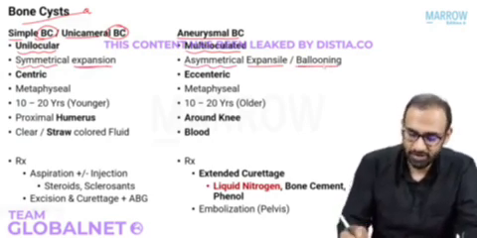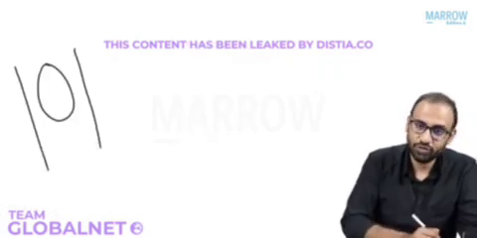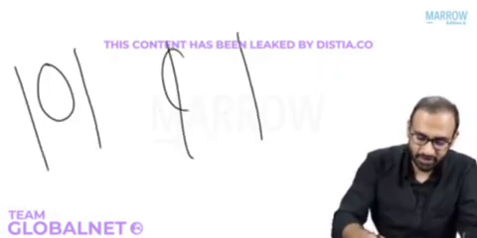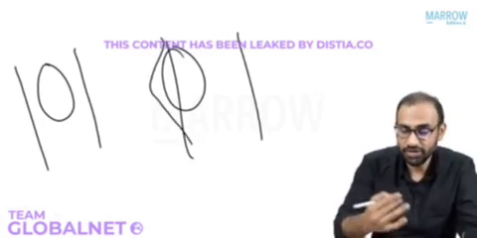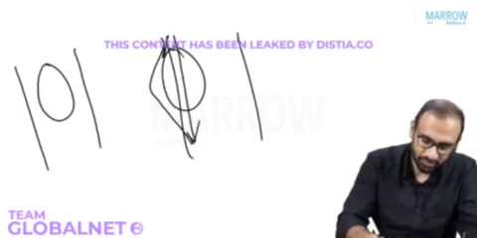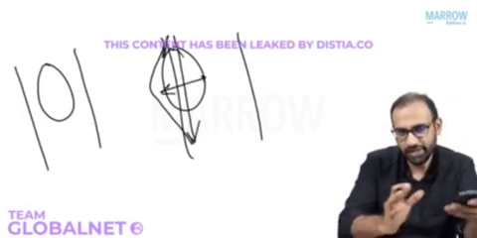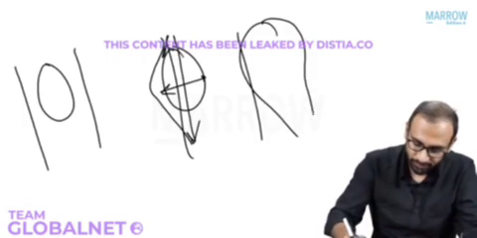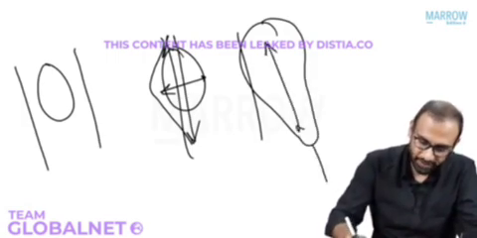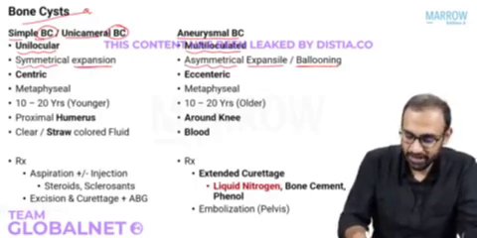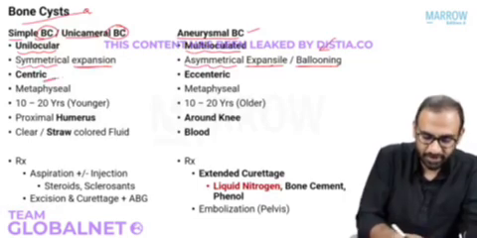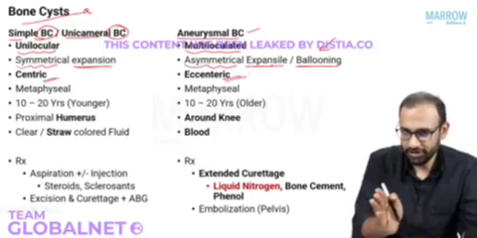So what are these terms? These terms are very simple. A centric cyst is usually in the center, I've told you. An eccentric cyst is at the edge and it is expanding. How is it expanding? The vertical length will be more than horizontal length. Okay, it will be expanding like a balloon. Balloon has more vertical length than horizontal length. Okay, so ballooning will be seen. So eccentric, expansile and ballooning will be seen in aneurysmal bone cyst. This will be centric and this will be eccentric. Are you able to differentiate so far?